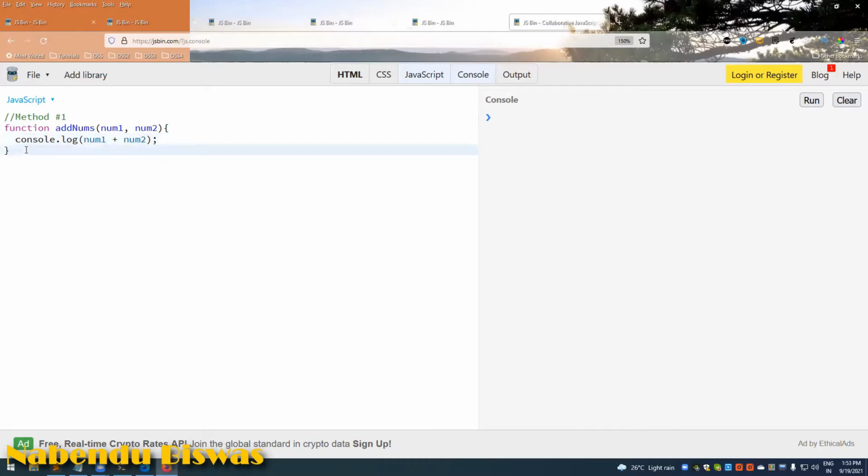So this is the most common way to create a function. addNums(20, 30).